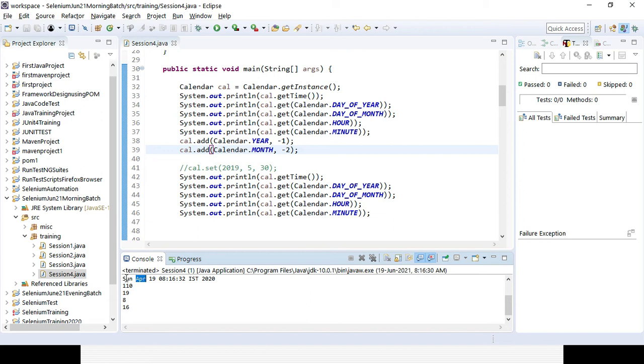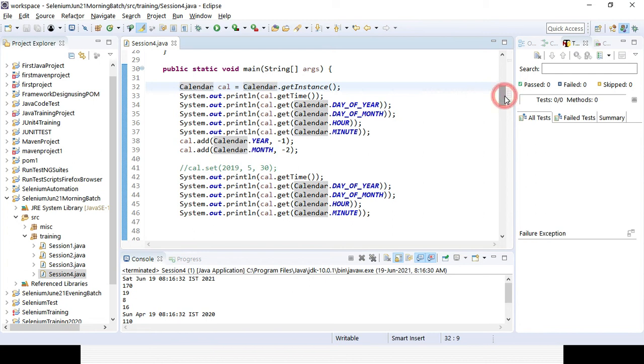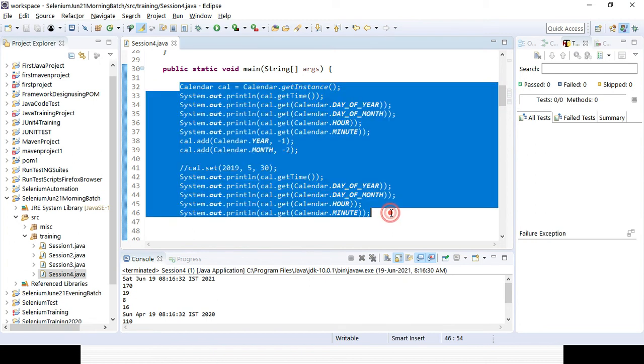So based on that the date will be taken and I am not changing anything here. So day of the month will still be the same, 19, and the hour, minute, second, everything will be the same. And based on that you can get the day of the year, day of the month, hour and minute. So those are the different operations we can perform with the help of the calendar class. That is the reason calendar is a very important class available in Java.